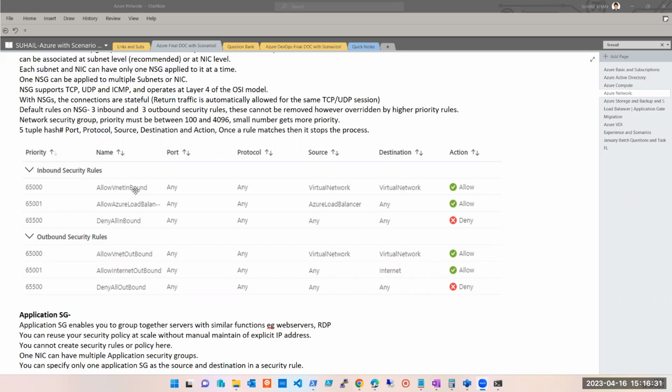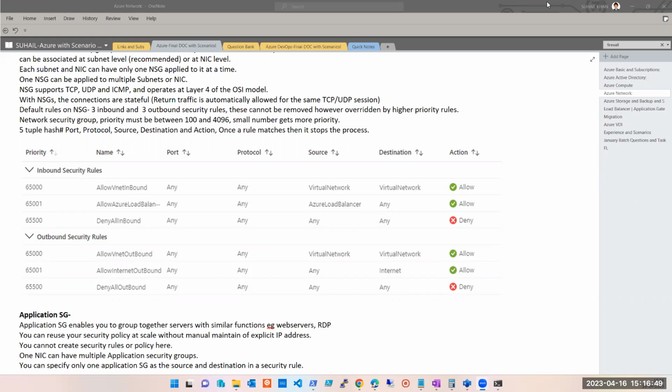Yes, guys, what is it? Allow. Is it allow? Deny. Where do you see deny? Where do you see allow? On what basis are you saying it, guys? The third rule. Yes, deny. The third rule inbound